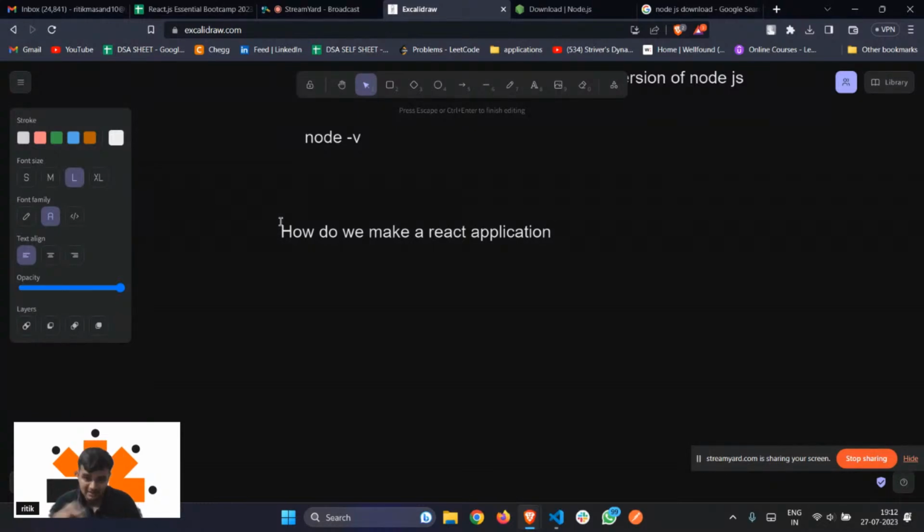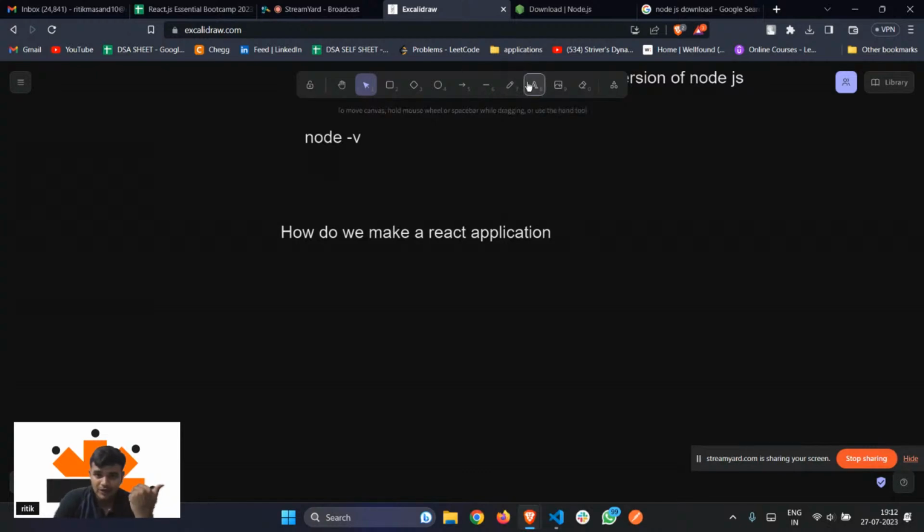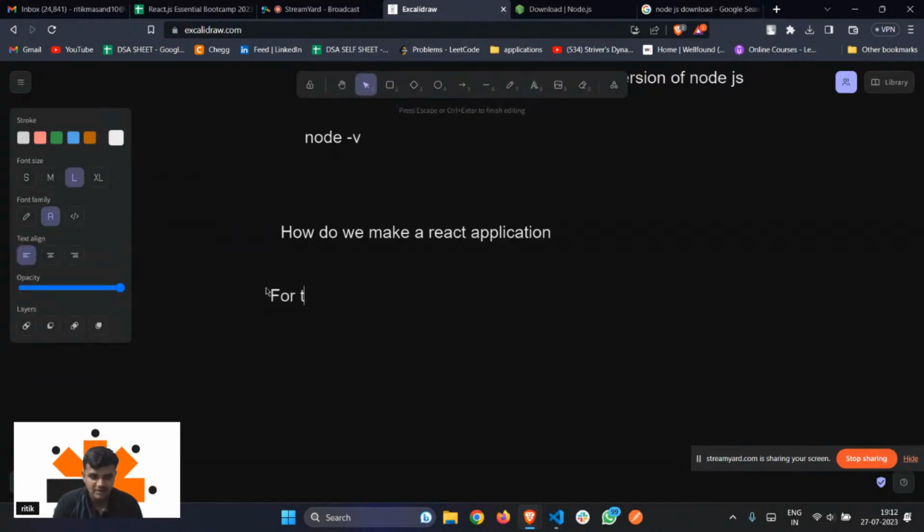But the things are different here in React, right? I mean, there are multiple options, but the most widely used option to build a React application is a command, right?